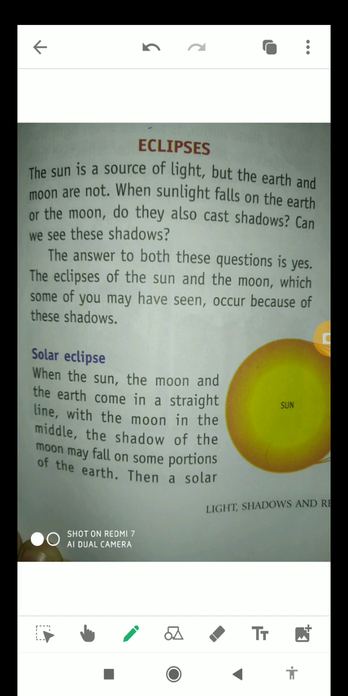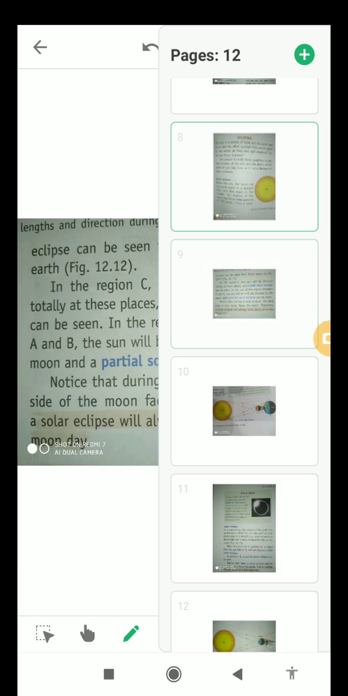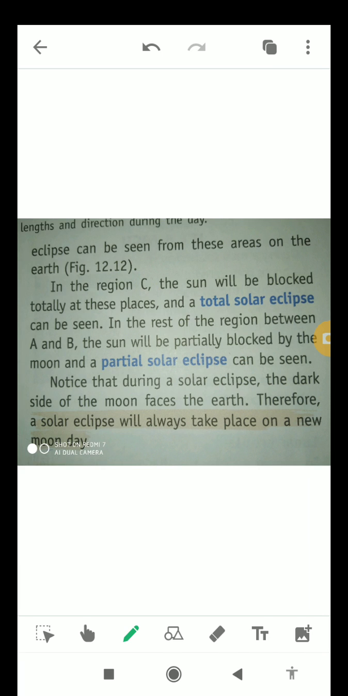Okay, when the sun, the moon and the earth come in a straight line with the moon in the middle, the shadow of the moon falls on some portions of the earth. Then a solar eclipse occurs from these areas on the earth. In the region C, the sun will be blocked totally and a total solar eclipse can be seen. In the rest of the region between A and B, the sun will be partially blocked by the moon and a partial solar eclipse can be seen.